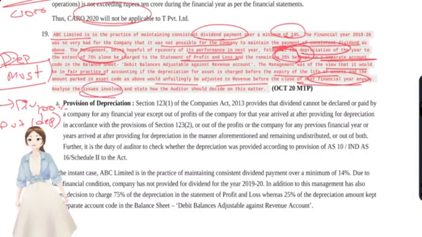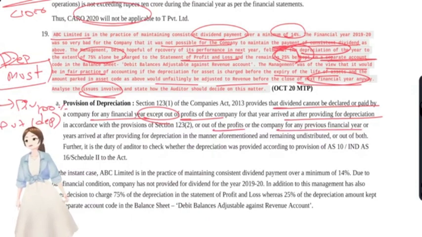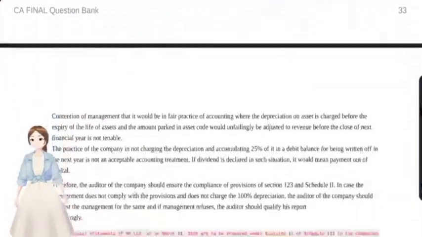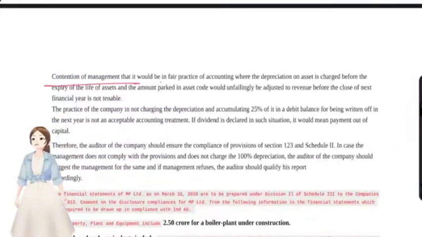You see, dividend cannot be declared by a company in any financial year except from the profits of the year after providing depreciation, or out of profits of any previous financial year after providing the depreciation. Okay. But here they were saying they will not provide depreciation of 25%, which is wrong, which should not be done. The contention of management is not tenable.